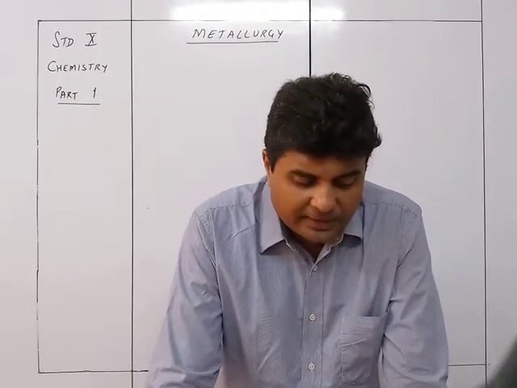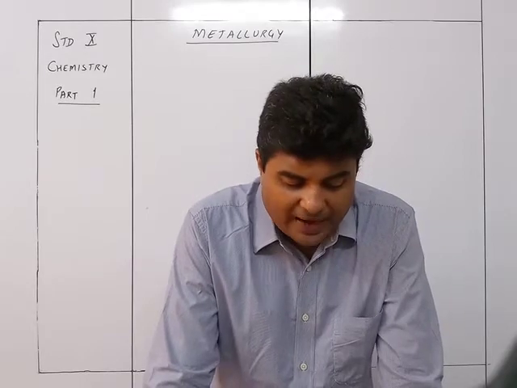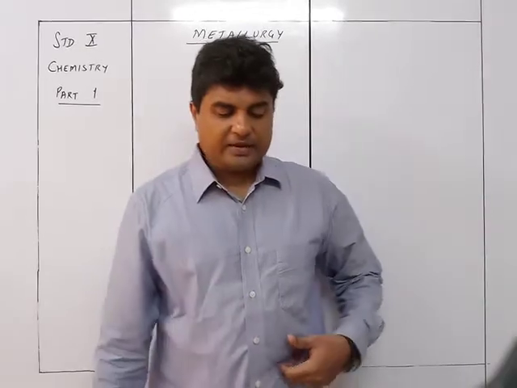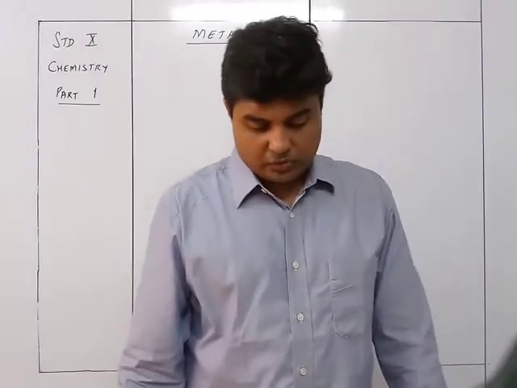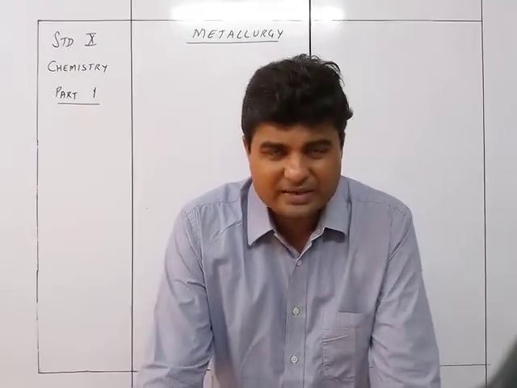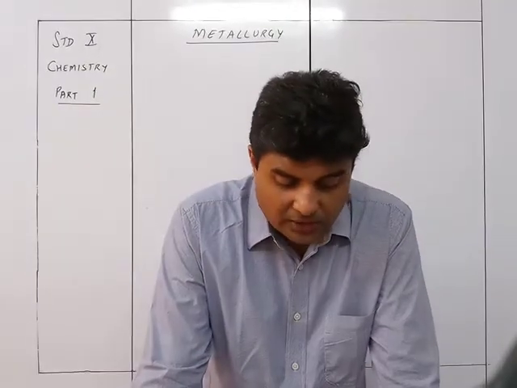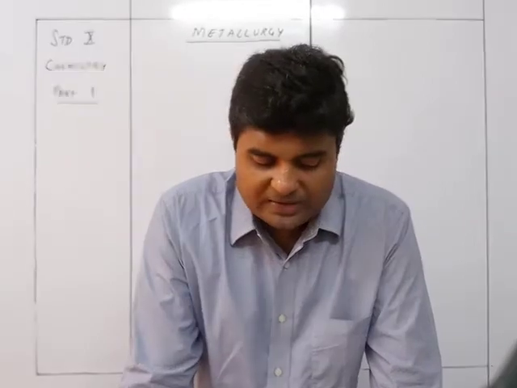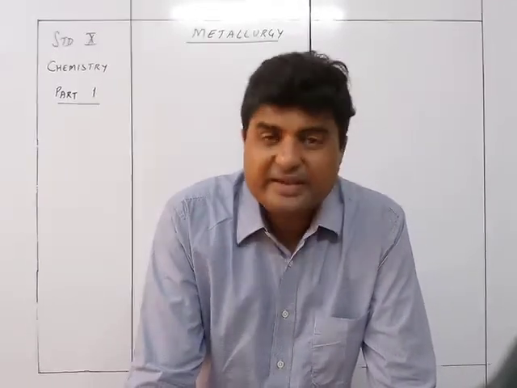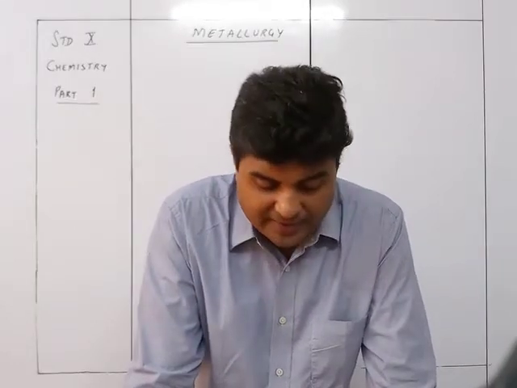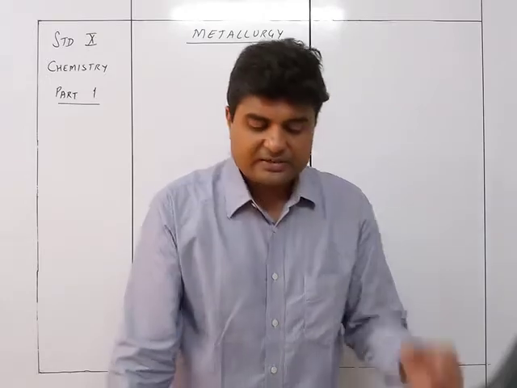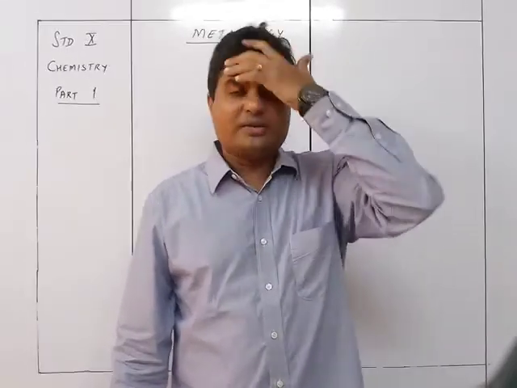Valency of a metal is the number of electrons lost per atom, that is K minus 1 electron is K+. K has valency 1, univalent. Mg has valency 2. Al has valency 3, very simple, so I am not discussing much. Similarly, the valency of non-metals is due to the gain of electrons, so Cl plus 1 electron will be Cl-. The valency is 1, that is univalent. Sulfur is valency 2, divalent, and nitrogen is valency 3, trivalent.